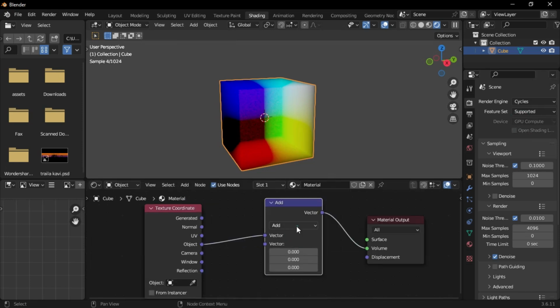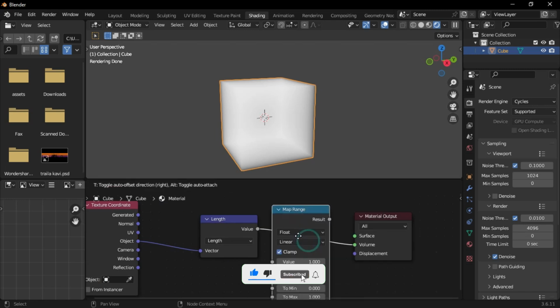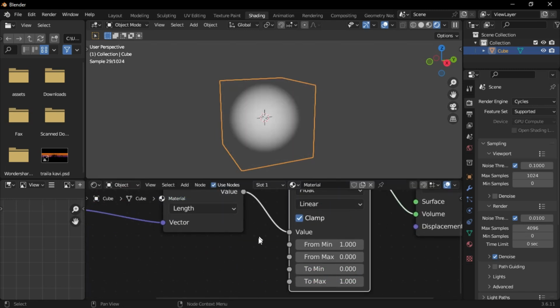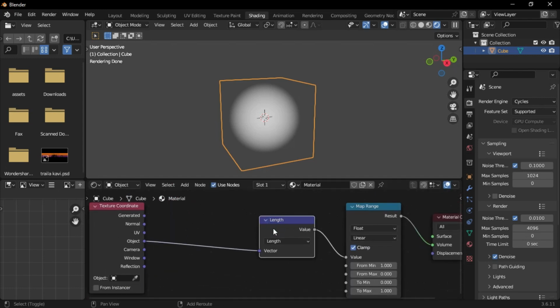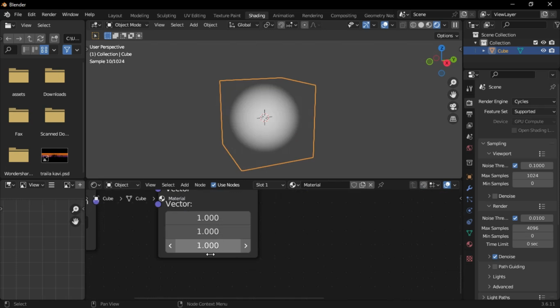Add a vector math node, then change the add to length. Add a map range node, set the min value to 1 and the max value to 0. Duplicate the length node, set it to multiply, and adjust the Y value to 0.5.